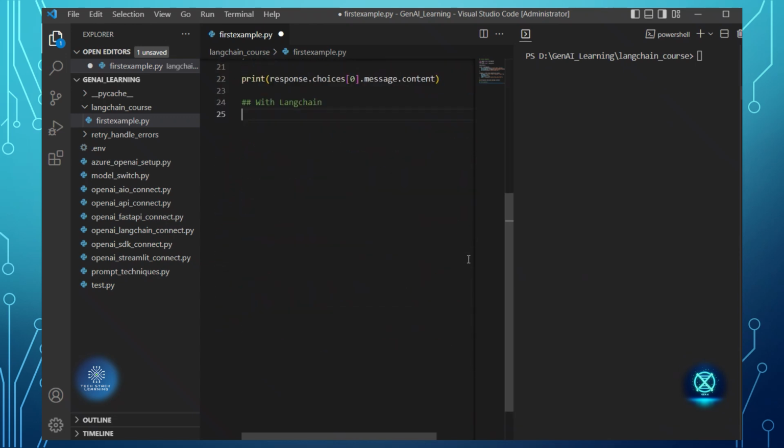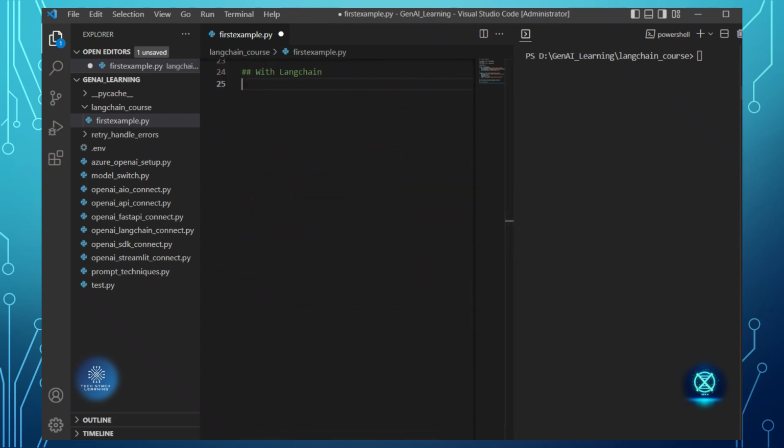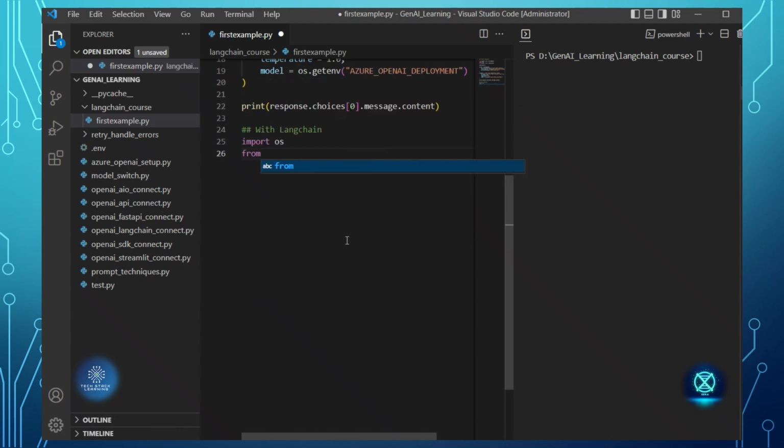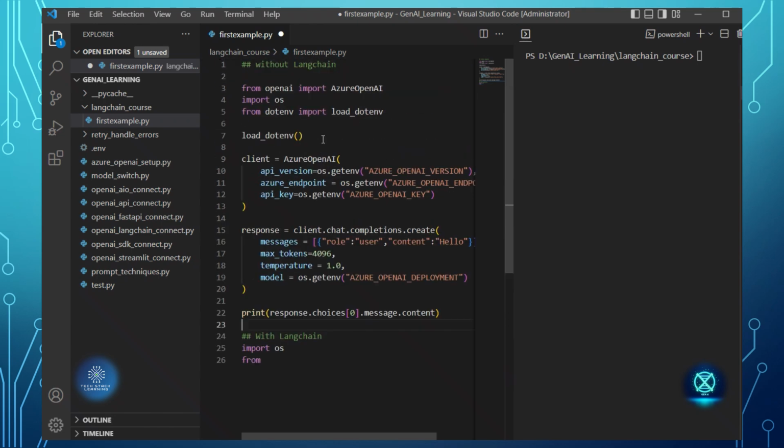With LangChain, how does the code look, right? So let me just import os. I'll just copy paste these modules from here. These all are required. I will also copy paste the entire thing and will update it.